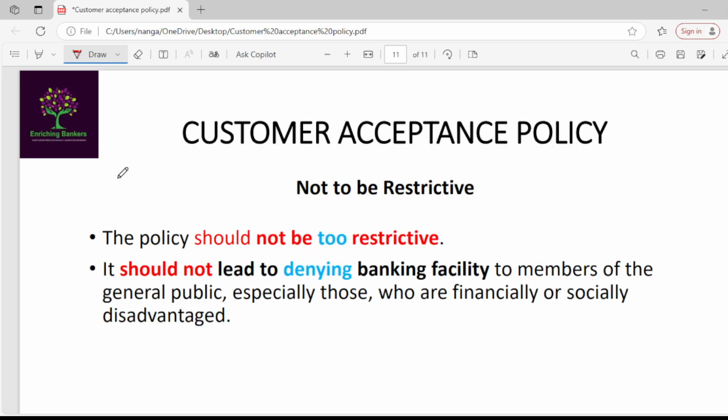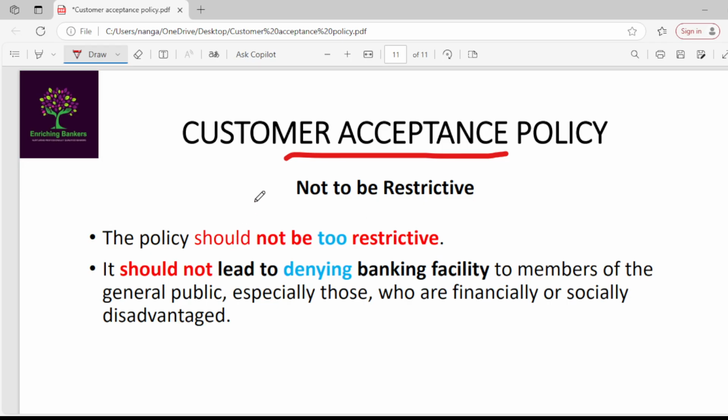We have gone through prohibitions by the PML Act, and many guidelines given by RBI under the customer acceptance policy. That does not mean you should express doubts on each and every customer, or that you should deny banking facilities to all customers.